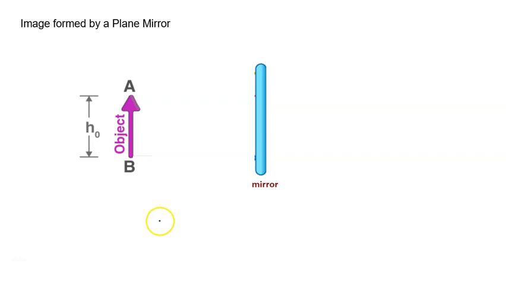Image formed by a plane mirror. Let there be an object of any height h0. First, we will divide this object into very small point objects like this point, this point, this point, this point, and so on. If I consider the point A, any ray which strikes the mirror like this,